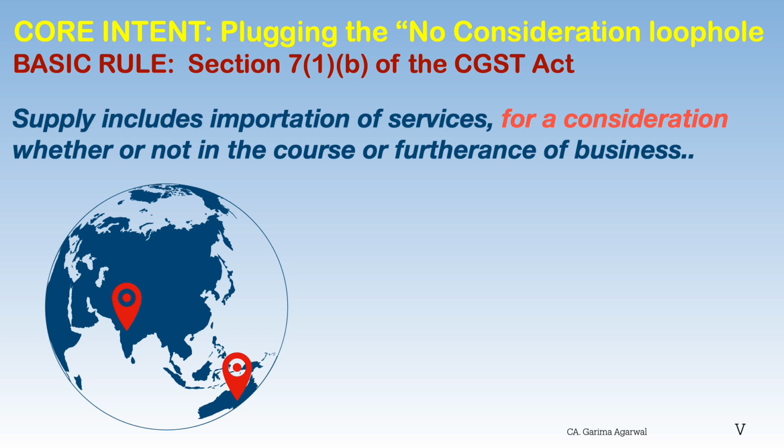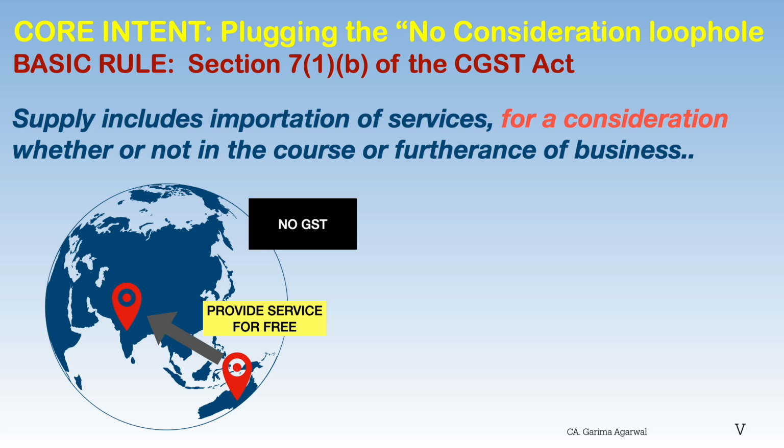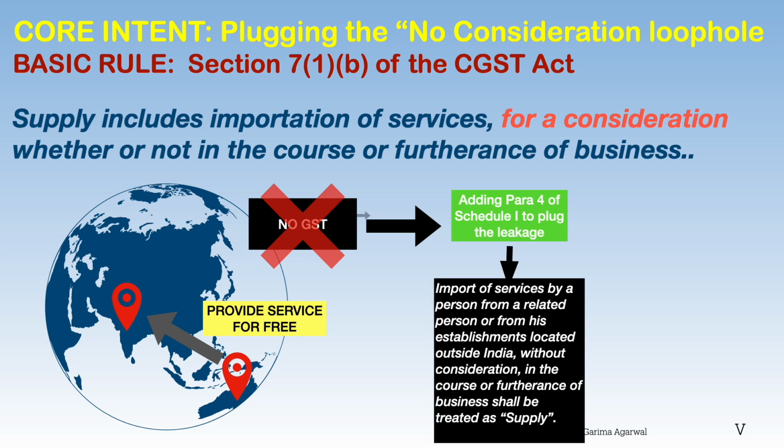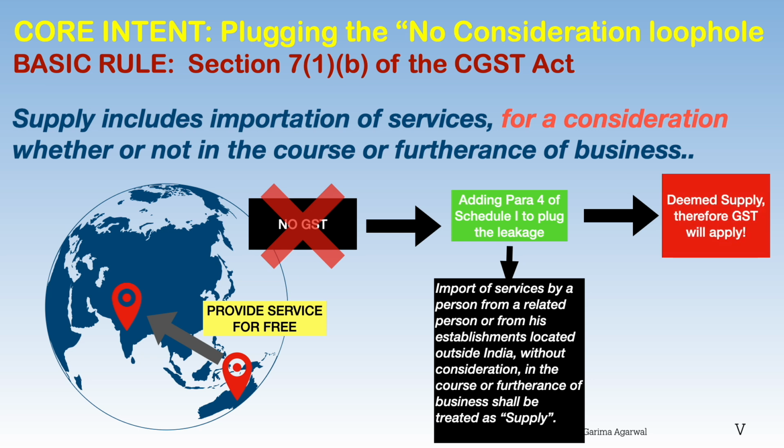So if law didn't have Para 4, what would have happened? These related entities could simply provide all kinds of services to each other for free, like consultancy, IT support, legal advice, and escape GST entirely by saying, look, no money changed hands. The intent of Para 4 is to close this massive tax loophole. It declares that even without consideration, such imports are deemed supply. This ensures that the tax net captures the true economic value of these cross-border transactions, preventing revenue loss.